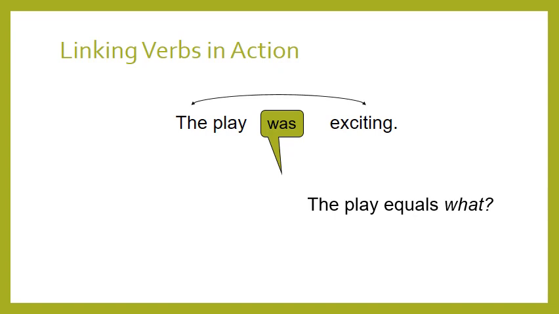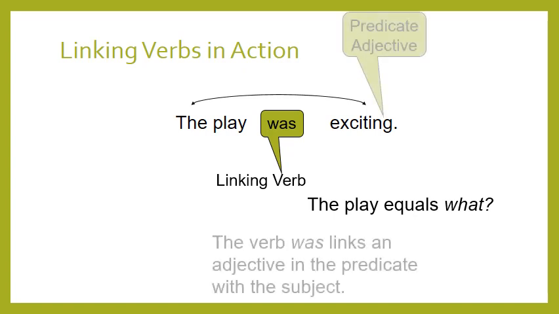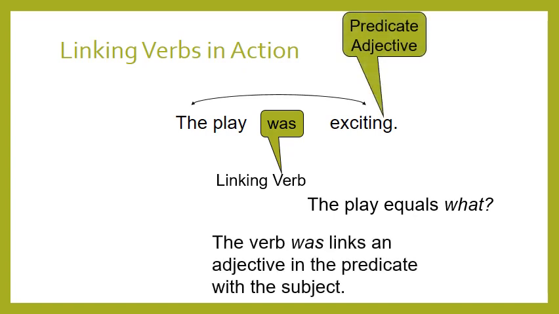Exciting is the adjective, was is the linking verb. And since exciting is the adjective and it is in the predicate, we call it predicate adjective. So was is the linking verb. Exciting is the predicate adjective. The verb was links an adjective in the predicate with the subject.